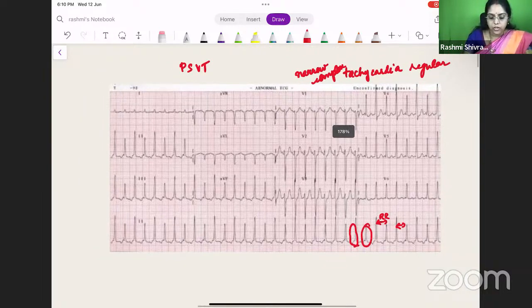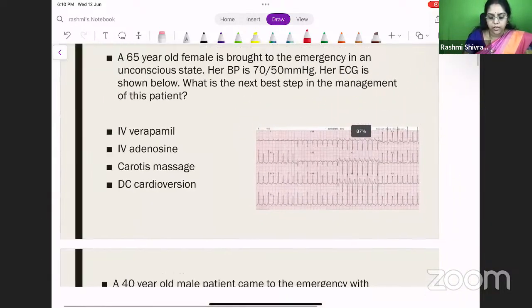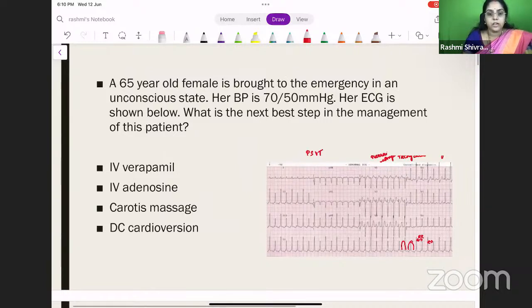Now coming to the question, we know that this patient is having a PSVT. When the patient is having a supraventricular tachycardia, how should we treat this patient? We should see the general condition of the patient. We need to find out if her BP is stable or not, the hemodynamic stability of this patient.